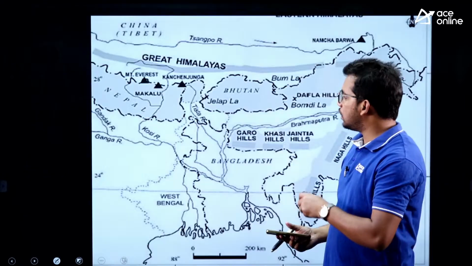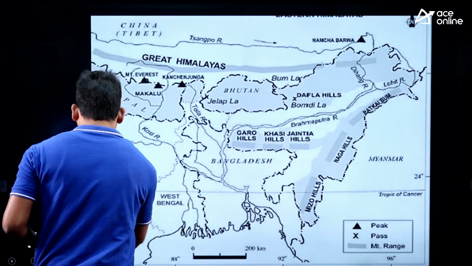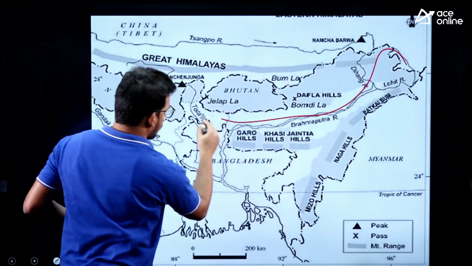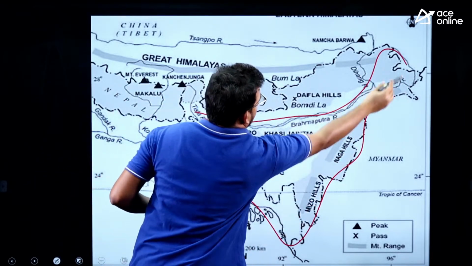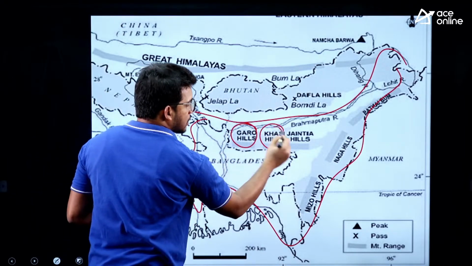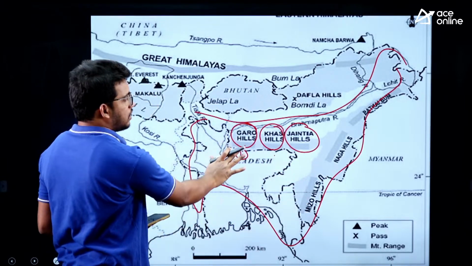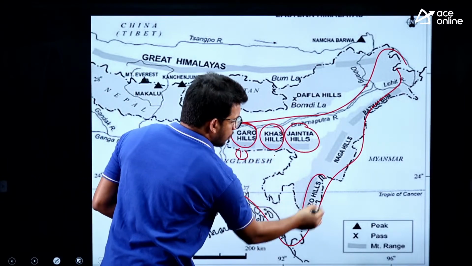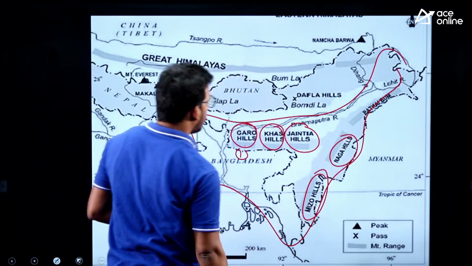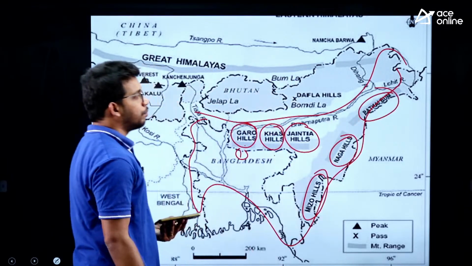Right. So let's see the mapping again here of the northeast Himalayas. This is the northeast physiography, northeast India. Here we have Garo in the westernmost. These are located in the Meghalaya state. Garo, Kasi and then Jaintia. So this is the arrangement. Beyond this we have some more hills, Mizo hills, which are located in Mizoram, and Naga hills in Nagaland. So these are all the important hills. Patkai Bum as well is an important hill.